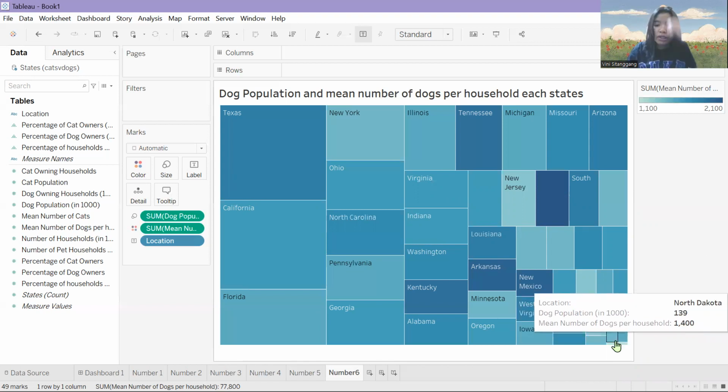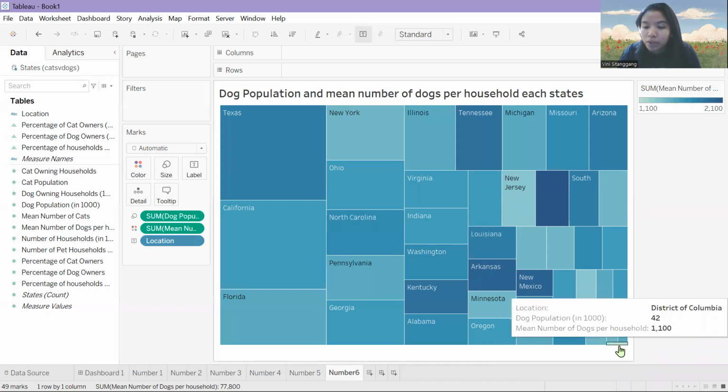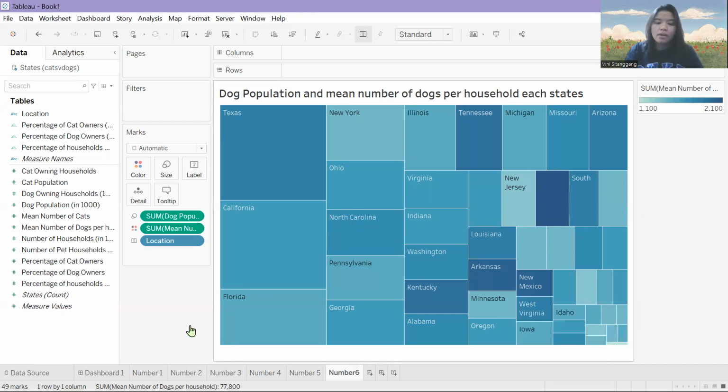Sorry, in the District of Columbia the dog population in thousands is 42, and the mean number of dogs per household is 1,100.